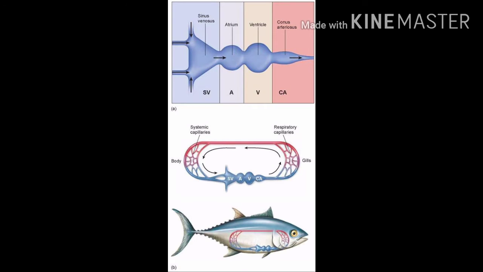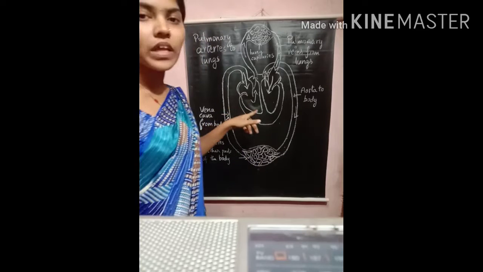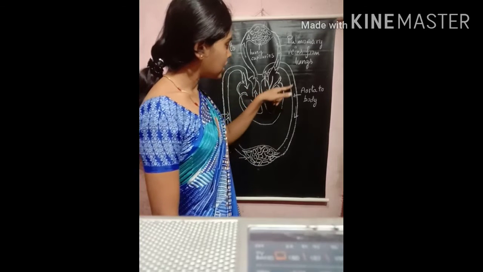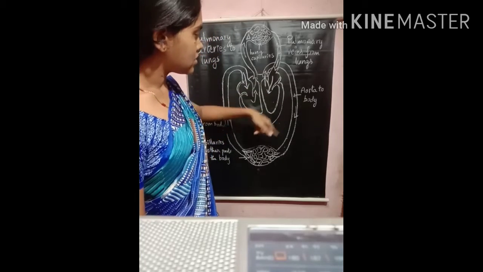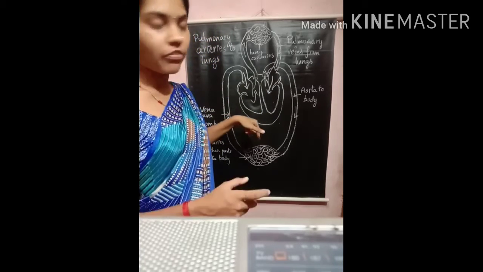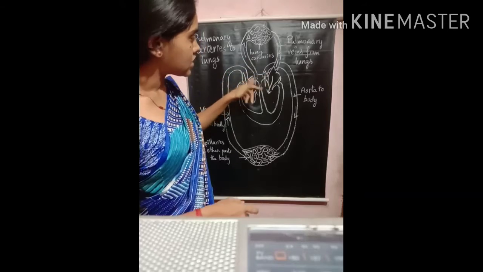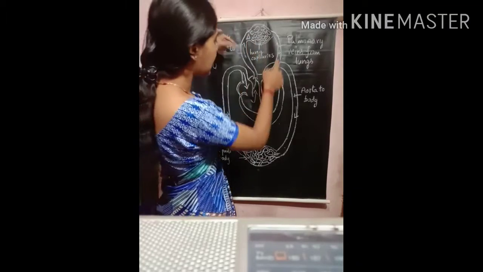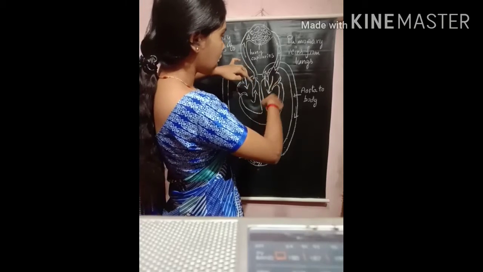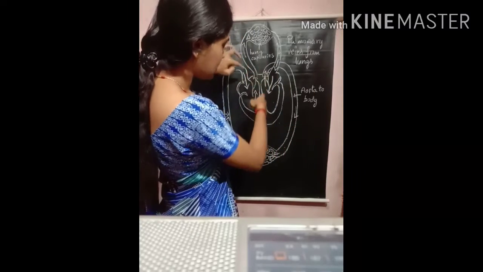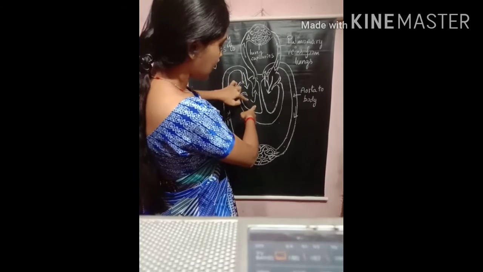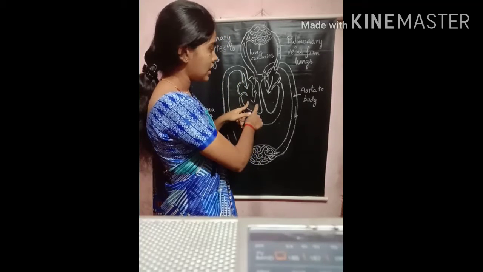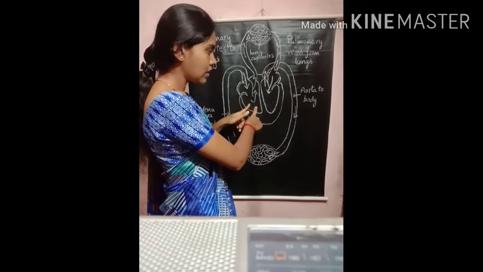Here you can observe the heart of the fish. In the case of fishes, the blood follows one cycle for the transportation. Once the blood from the gills is oxygenated, it is supplied to the body, and it re-enters the heart.